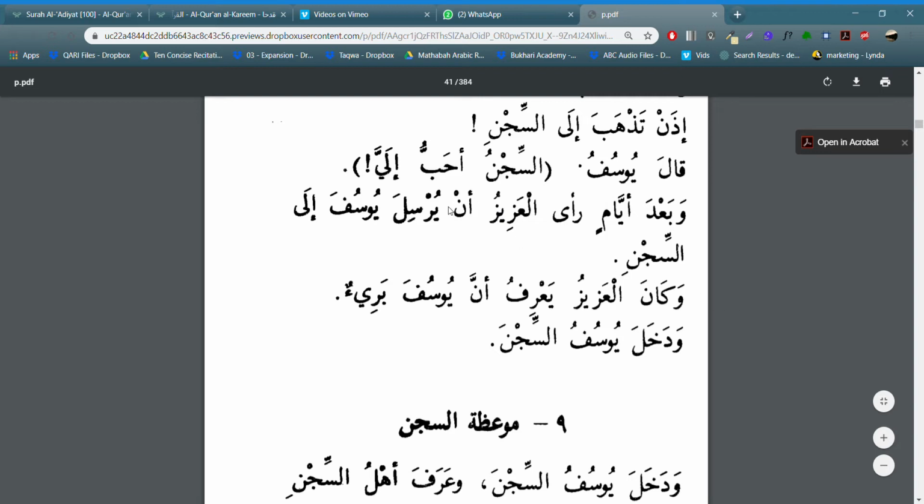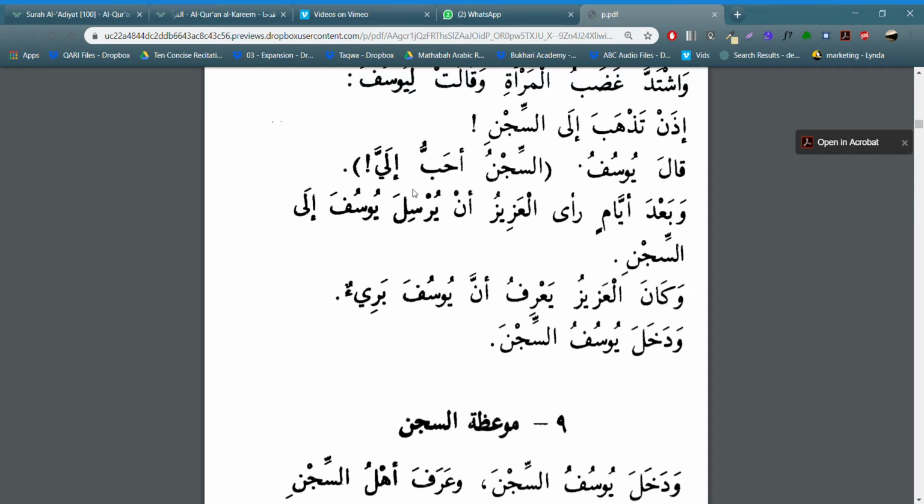Now, why is it to send? Right? Usually, yursilu or yursila would be present tense, but to send is more like a masdar. So what an is doing is that it's converting it into the masdar meaning, right? Into the concept meaning, which is just to send, not sent or currently sending or any of those things. It's just the basic concept meaning. That's what an does when it comes with a verb.